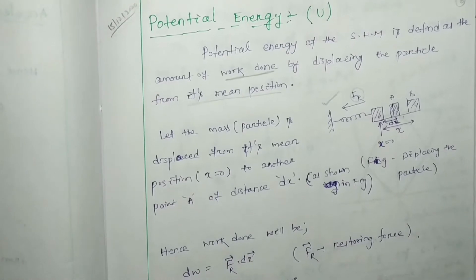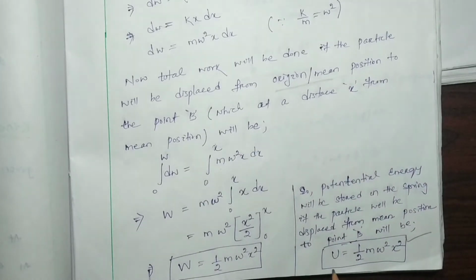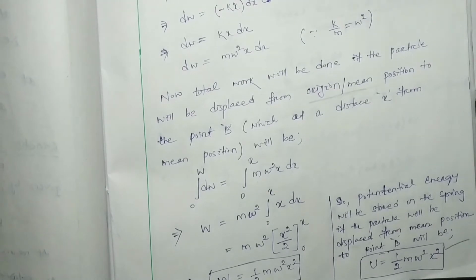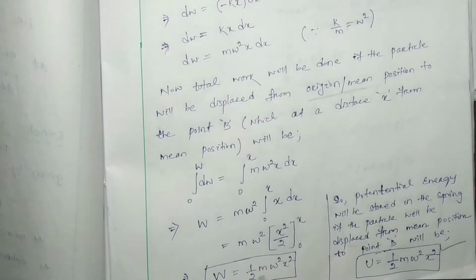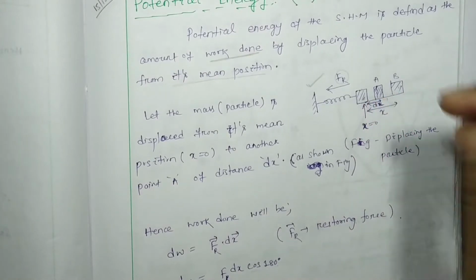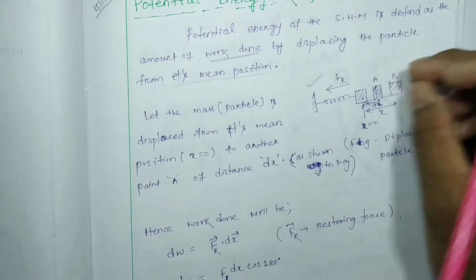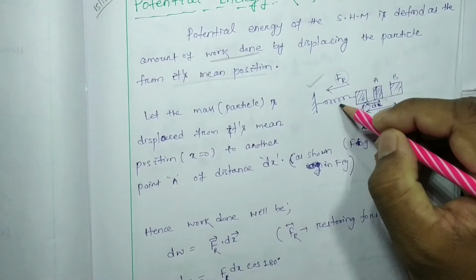In the last class we discussed up to potential energy and its derivation, and we found that the potential energy is nothing but the so-called work done on the particle. The amount of work done to take the particle or body from its original position to some other point will be stored inside this spring as potential energy.